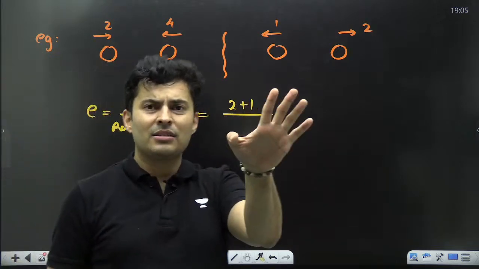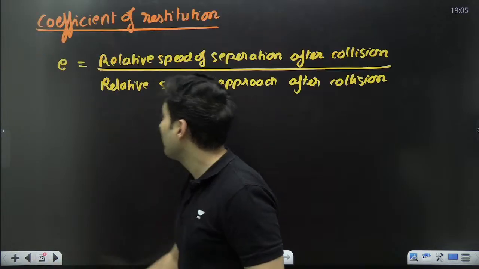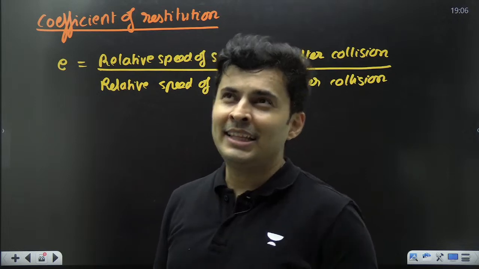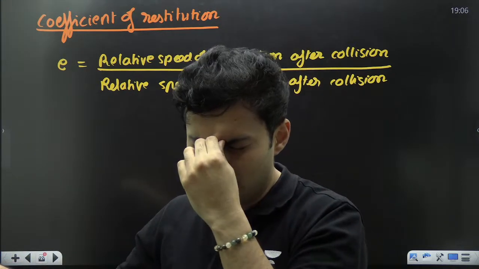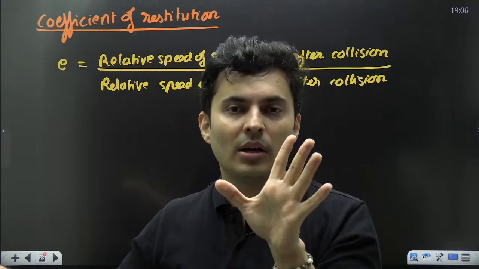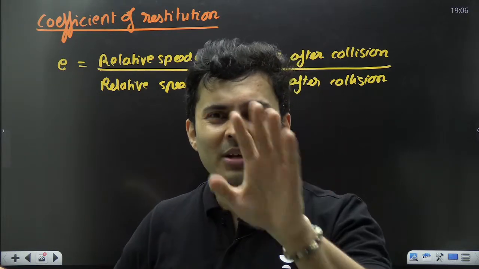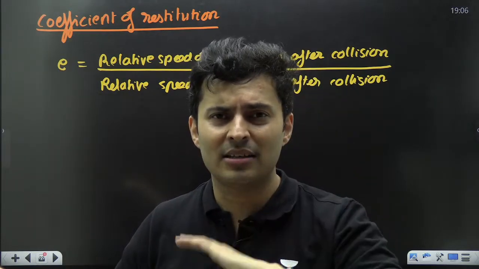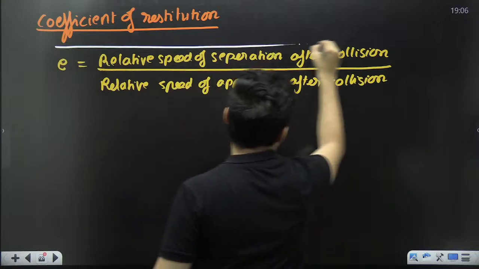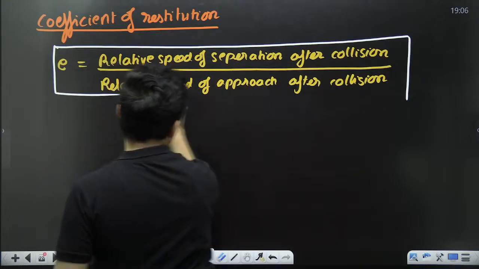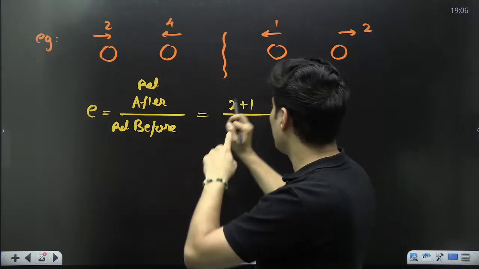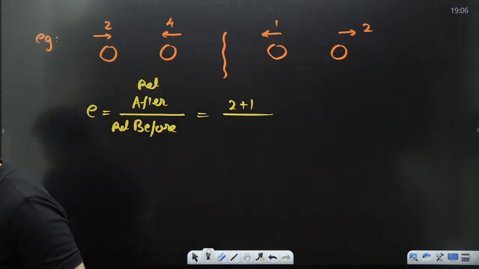I've seen many teachers and many institutions and many books making you learn by heart some formula. Tell me if I'm wrong. Minus V2 minus V1 upon U2 minus U1. And then in the exam, like, sir, was it V2 minus V1 or V1 minus V2? Was the minus sign up or at the top? Was it U1 minus U2? Which side was positive, sir? Got confused. Lost marks, wasted time. Don't waste your time by heart-learning that stupid formula, not needed. Captain Shreyas sir is telling you, no need of that formula. Just remember this much, it's more than sufficient. If you know the concept of relative speed, put that speed on the top and below. That's all.